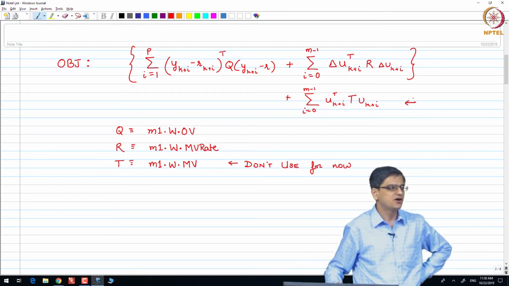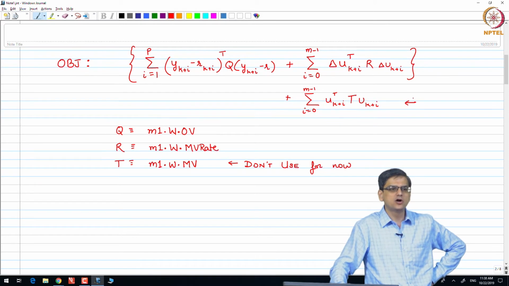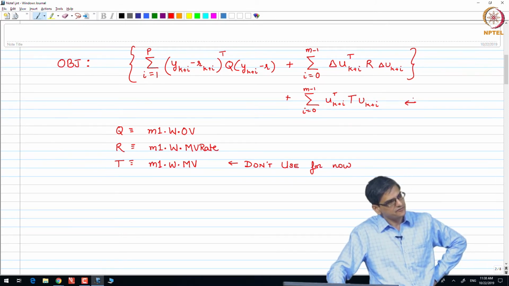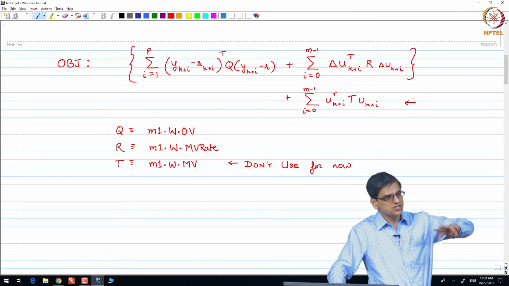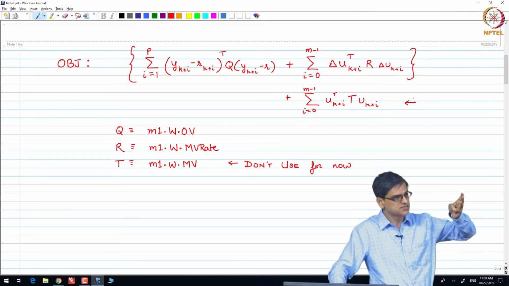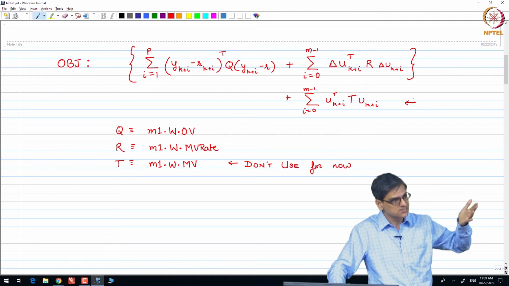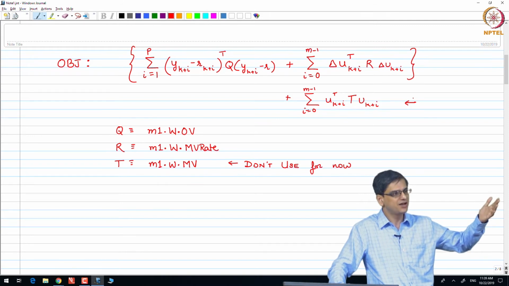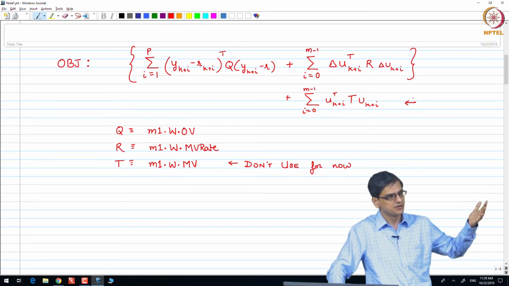Let us say you have a 3 output, 5 input system, in which case you have the flexibility of not only specifying the 3 output set points, but up to 2 input set points also. How many degrees of freedom does an NU input system have? It has NU degrees of freedom.